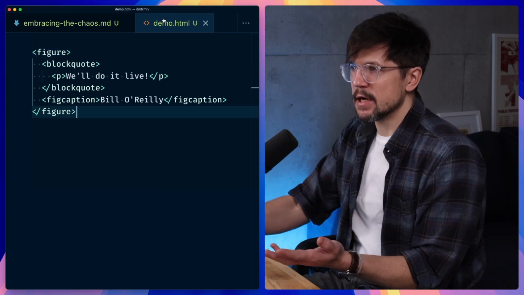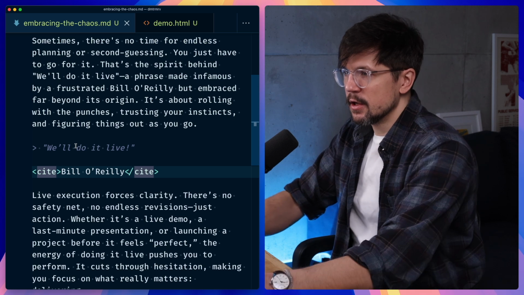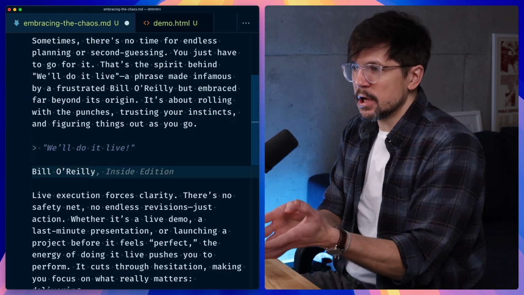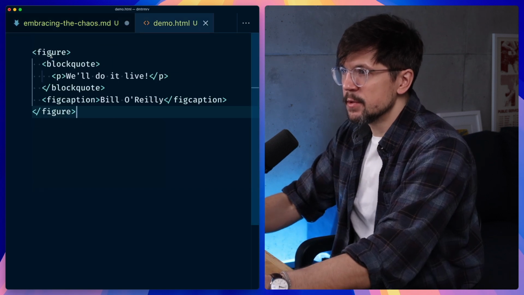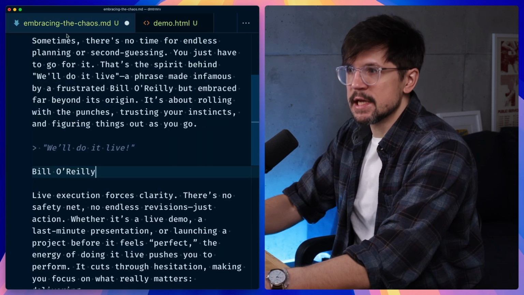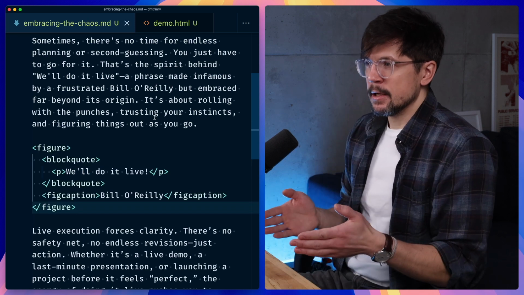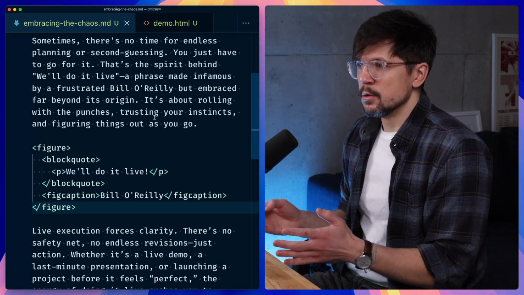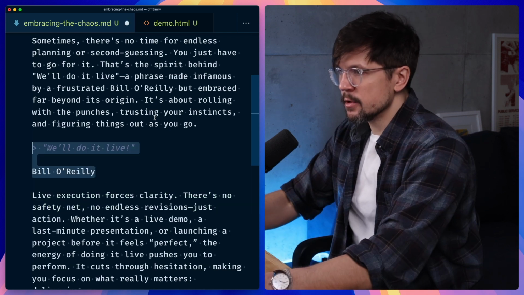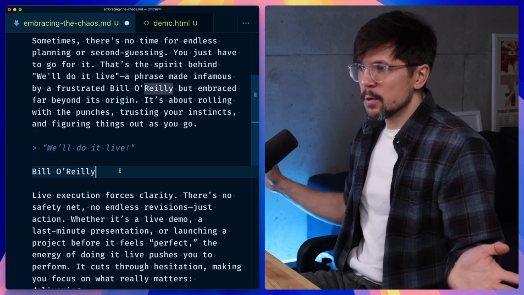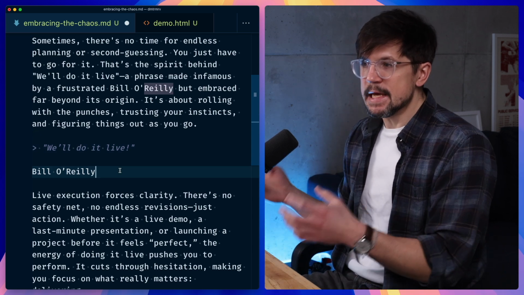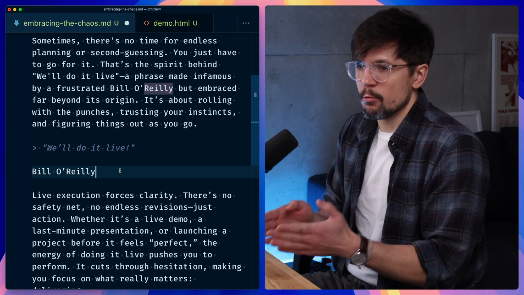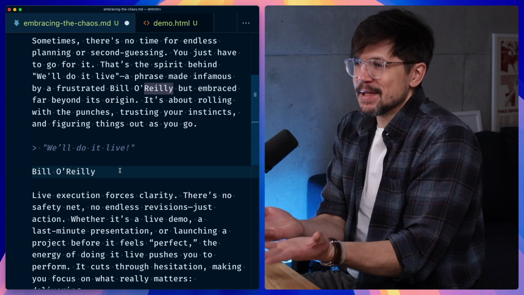But how do I do this in Markdown? There's no way to group things together. Like I cannot add some kind of magic symbols to make it work here. I can place HTML directly into Markdown and most engines support that. But when I'm writing posts, when I'm writing an article, I don't want to switch to coding mode. I just want to write. I want to write it like this and make it work automatically. Yeah, I could also use MDX, create a custom blockquote component and import it here. But again, I don't want to switch from writing mode. I just want it to work like this and be semantic.